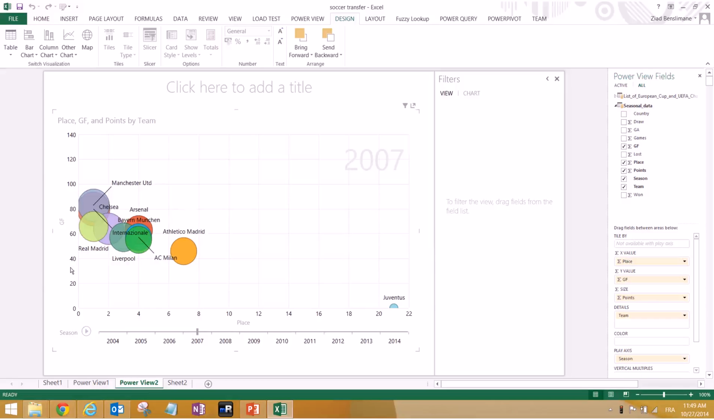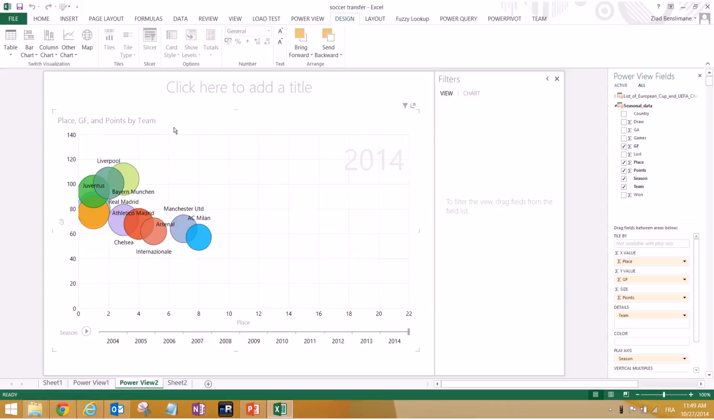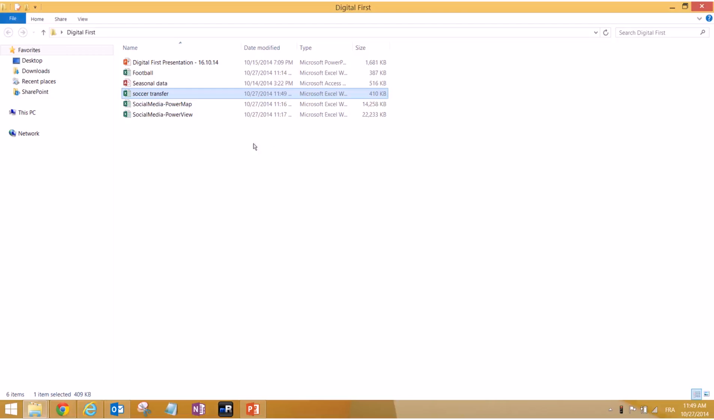So as you guys see, the scattered charts can have a lot of information in one graph, and it can be very interactive and nice to work with. Okay, so we can save this file for later use in case we want to.